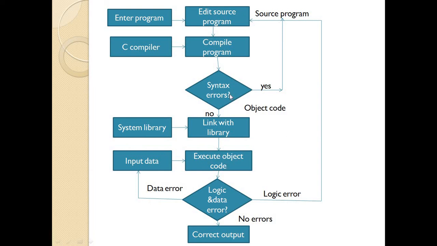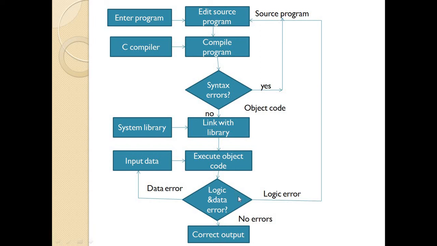Whatever source code is converted into object code, along with the object code and library definitions, we need to execute the object code. The object code is checked for logic and data errors. If any logical error or data error is present, meaning whether the data entered is proper or not. If there are no errors, then it will generate the correct output.